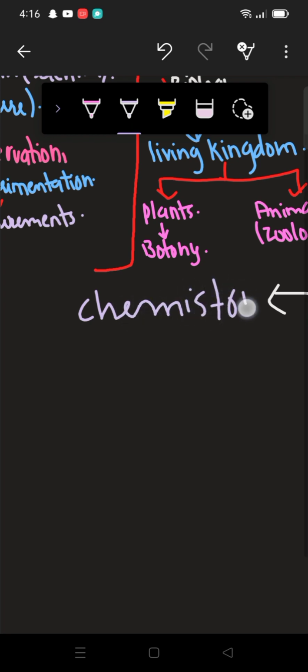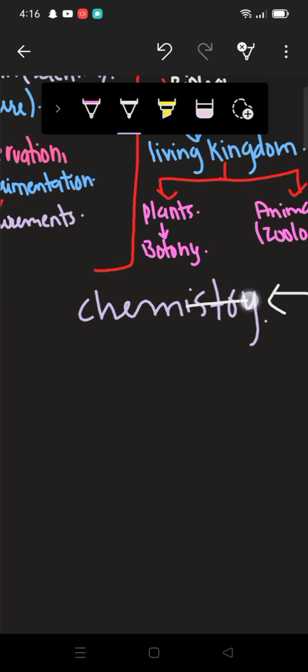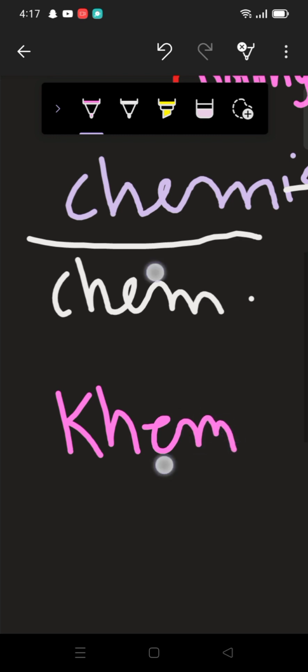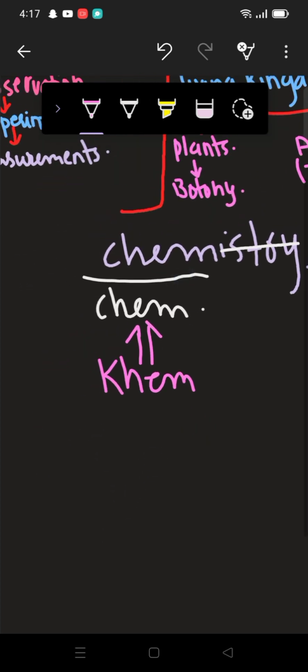chemistry. If I remove this istry, what is remaining? Only chem. And basically this chem is a new word. Initially the word was khem, K-H-E-M, then it was converted to chem, but initially the word was khem.